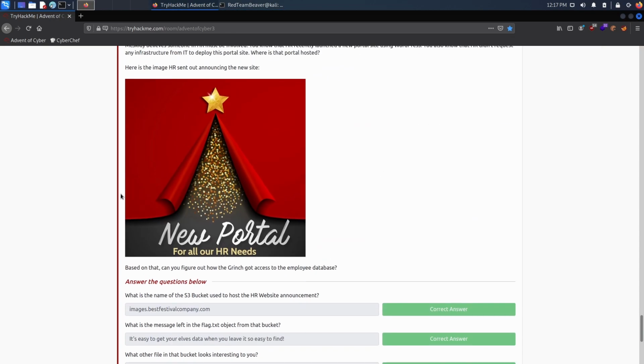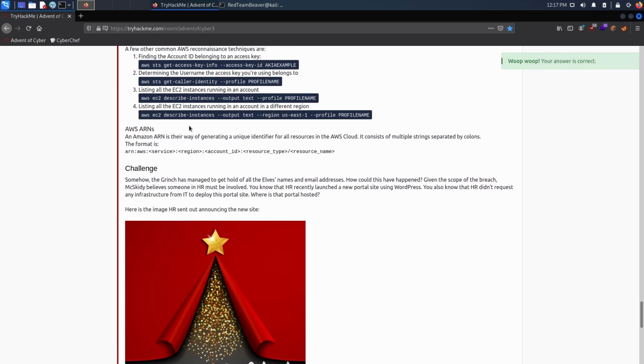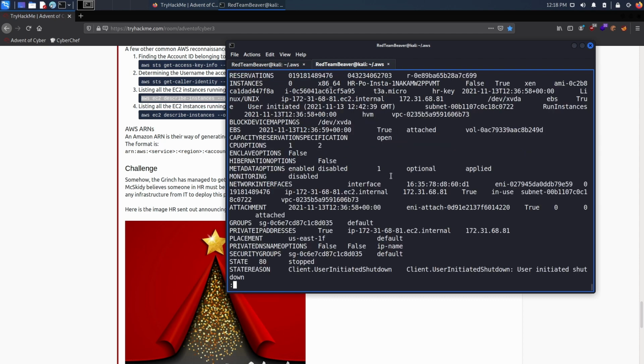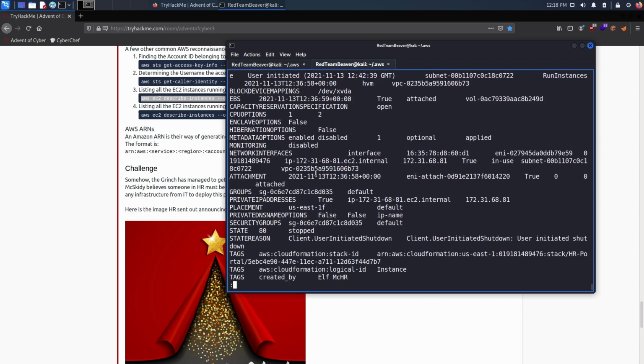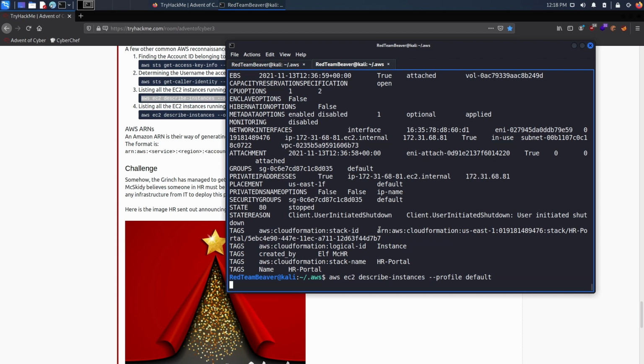Great. So there's an EC2 instance in this account. Under the tags, what is the name of the instance? So how do we list this? Well, we can use this format and again provide default. Now this is going to be ugly. This isn't a very pretty output. However, we see the tags right here, but still I'll try to not use output text and I'll use my default output of JSON, and maybe it's going to be actually prettier.